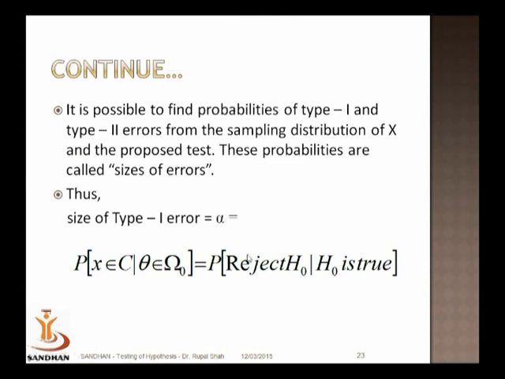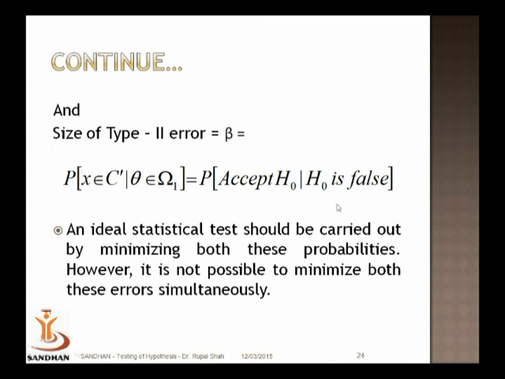So reject H0 is as good as saying that your data or the sample point belongs to the region C. H0 is true means your true parameter value theta belongs to omega naught. And similarly, acceptance of H0 means your sample observation belongs to the acceptance region, which we denote by C dash, and H0 is false means the true parameter value lies under the parameter space specified under the alternative. So these are the mathematical ways of denoting the type 1 and type 2 errors.